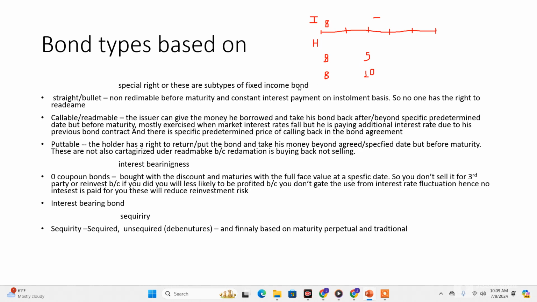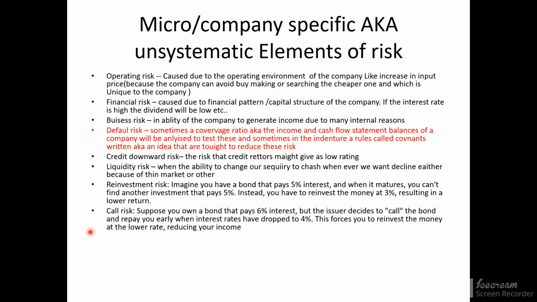So now you are ready to understand call risk. Suppose you own a bond that pays 6% interest, but the issuer decides to call the bond and repay you early when the interest rate has dropped to 4%. As we have said, when the market interest rate drops, the issuer exercises the power. This forces you to reinvest the money at the low rates in the market at 4%.